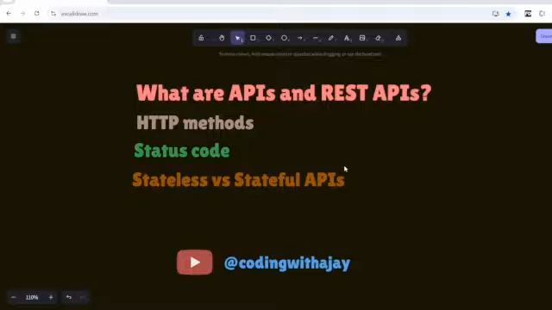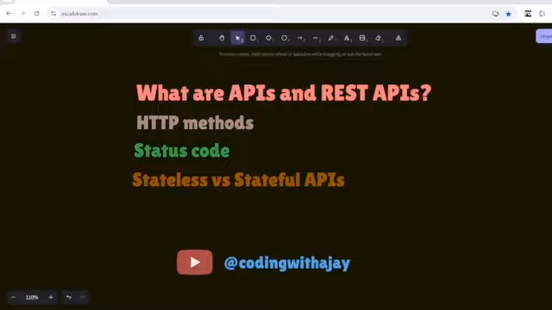But if I explain it to you in layman's terms, API is a way for different software systems or applications to talk to each other. Now you might be asking, what do you mean by talk to each other? Why would different systems want to talk to each other, right? Well, this is exactly what I'm going to teach you, because we learn about REST API: request, response, and data is coming, and that's it. But we don't generally understand what is going on behind the scenes, right? So this is what we will learn in this video.